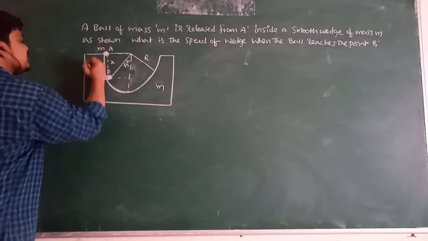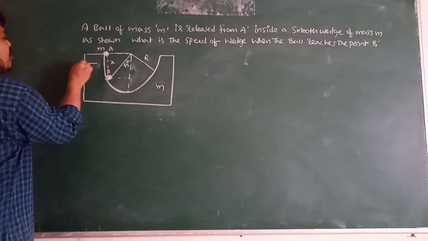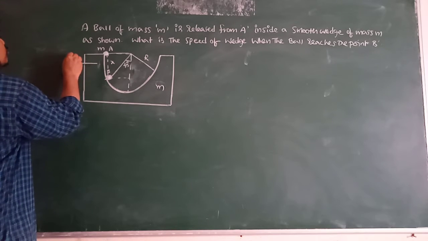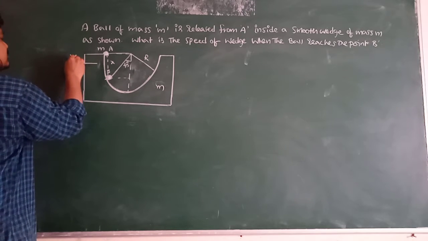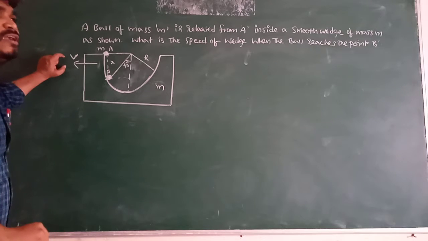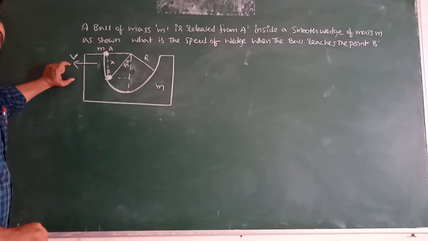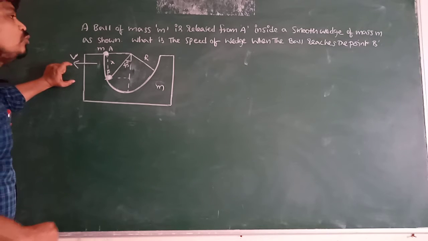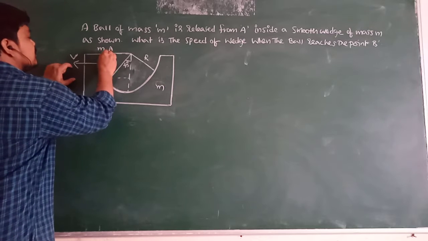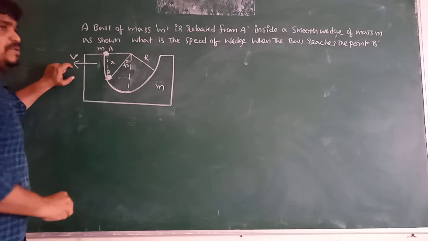As a consequence, the wedge of mass m also moves with velocity v. So we have to find out with which velocity the wedge moves when the ball reaches from point A to point B.